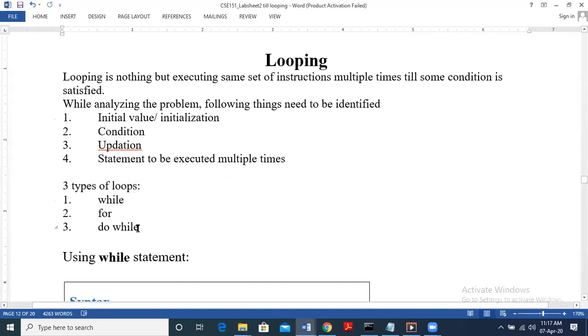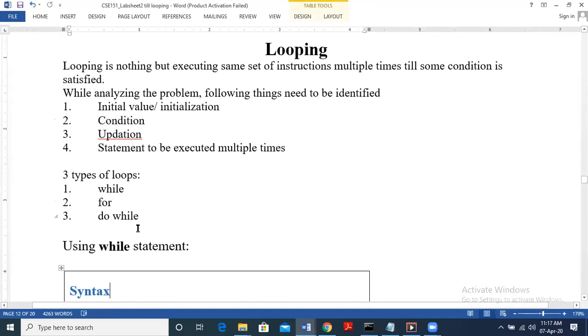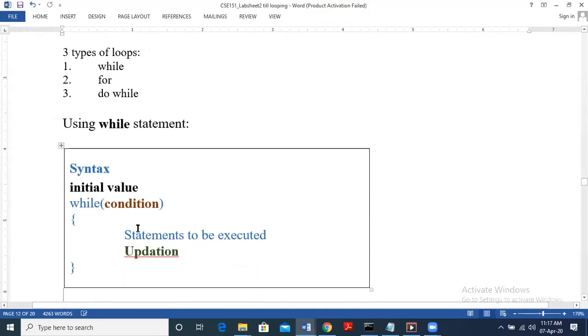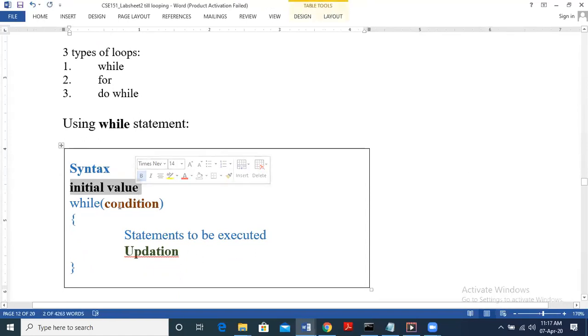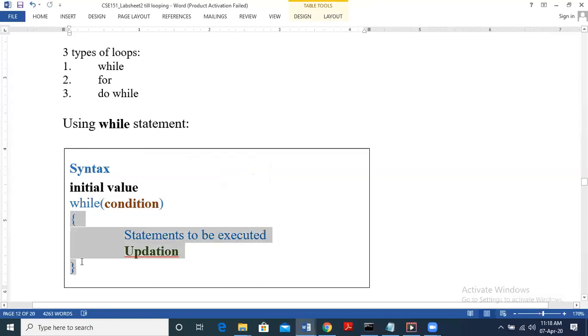So now I will first revise with the while statement. The while statement is to execute repeatedly a particular set of statements. So wherein first we have initialization, giving an initial value to the index variable. And then we have the while keyword, and within brackets we have the condition. And inside the body of the loop we have the statements which need to be executed repeatedly. And then we have updation, right? So updation is to update the index variable using any operation.